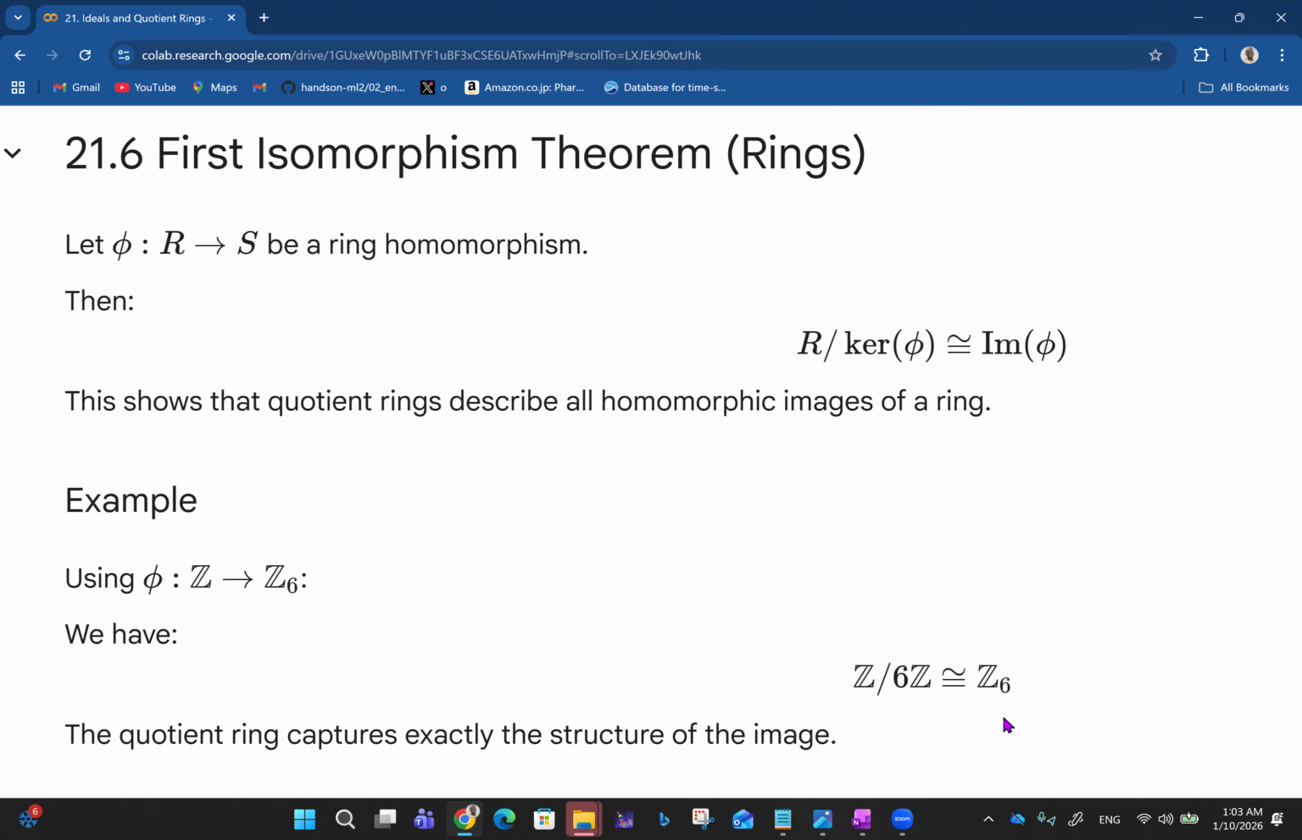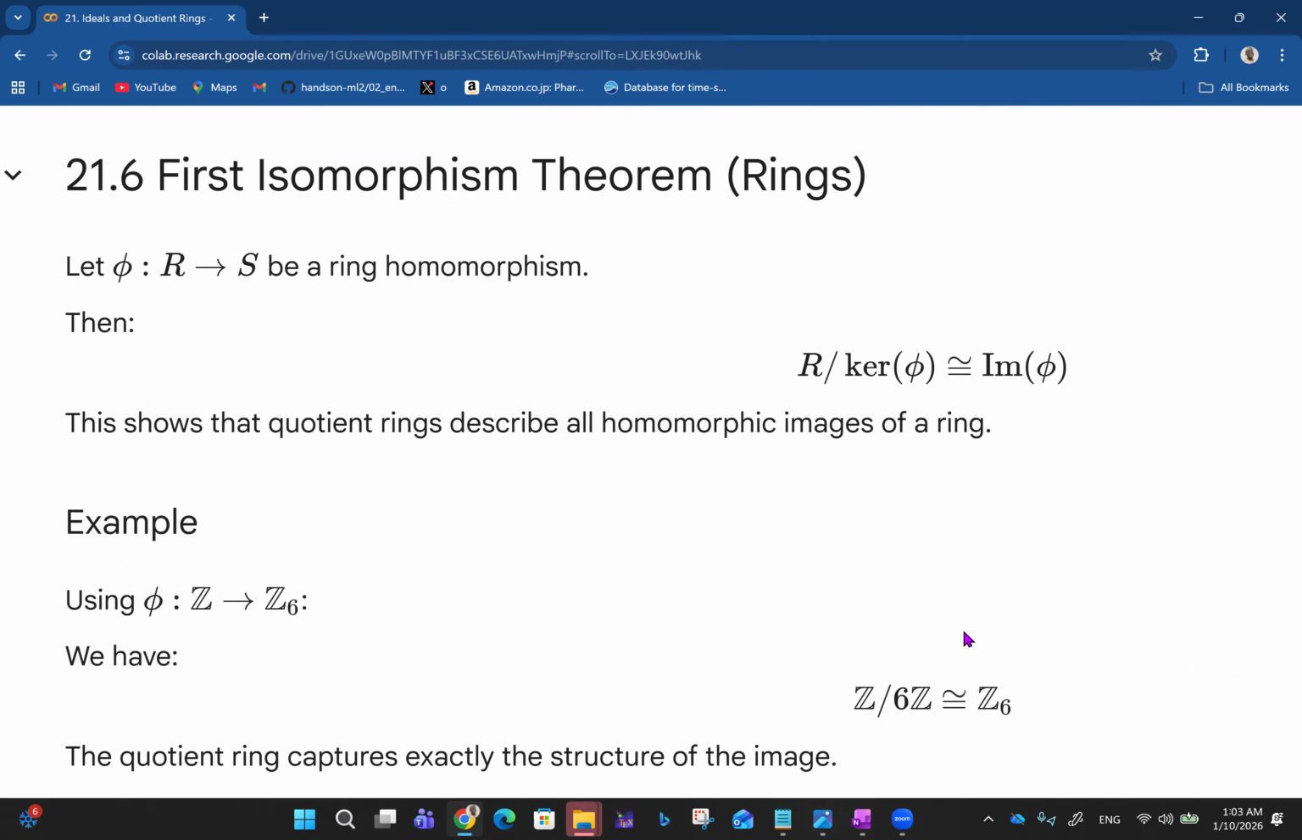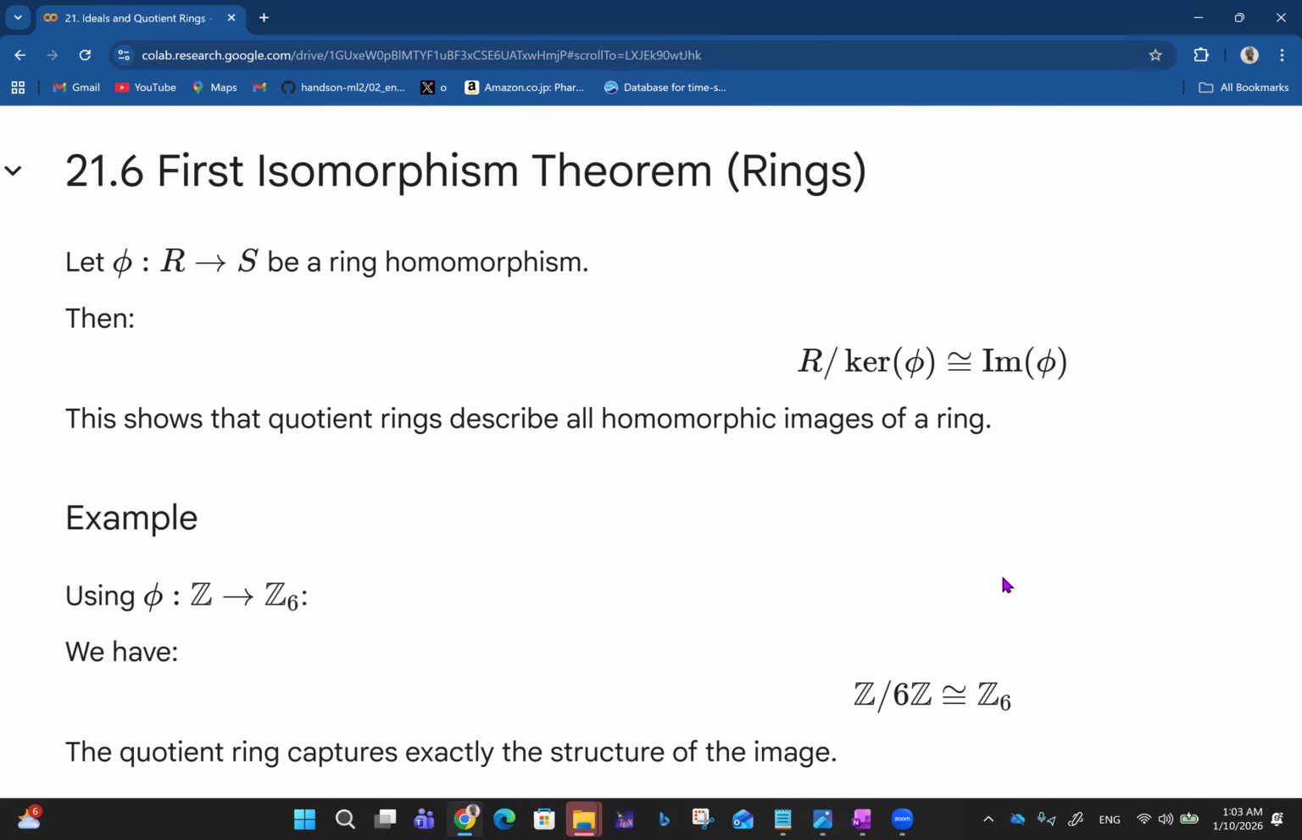So let's talk about the isomorphism theorems. First of all, we have the first isomorphism theorem. Let phi map R to S be a ring homomorphism. Then R divided by the kernel of phi is isomorphic to the image of phi, meaning that R divided by the kernel of phi has the same algebraic structure as the image of phi. This shows that quotient rings describe all homomorphic images of a ring.